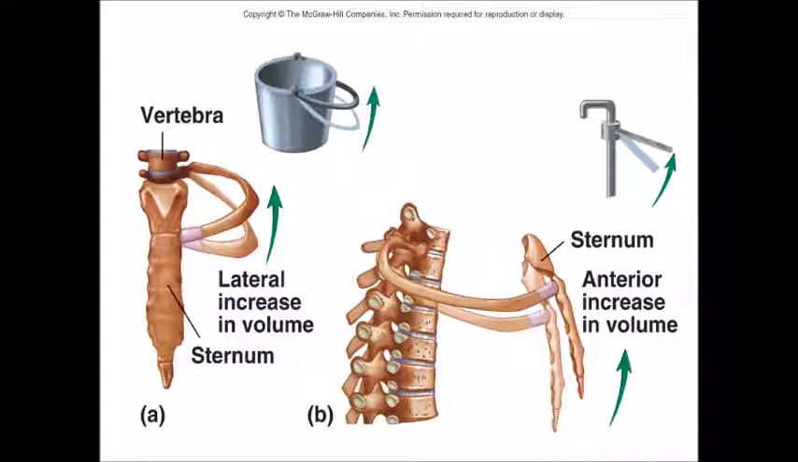Second is pump handle movement. We all know water pump. So you can see the diagram of a pump. Now our sternum is just like the handle of water pump. So during inspiration, the sternum moves anteriorly and upward, and it will increase anteroposterior diameter of the thoracic cavity. So this type of movement of the sternum is called pump handle movement.